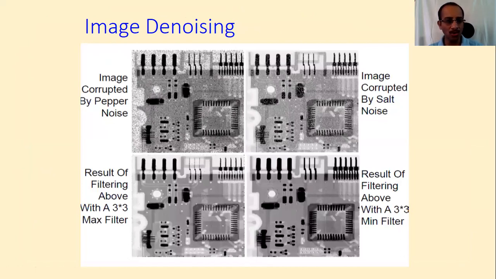Again here you did the filtering with 3x3: an averaging filter, a min filter, and a max filter. Min means, in this 3x3 region, you take the minimum value and put it at the center. Max filter: you take the 3x3 region and put the maximum value at the center. Averaging filter: you average them and put it at the center, just like what we have done with 1/9 into 1, 1, 1, 1, 1, all in 3x3. If you do that, you will get some output.